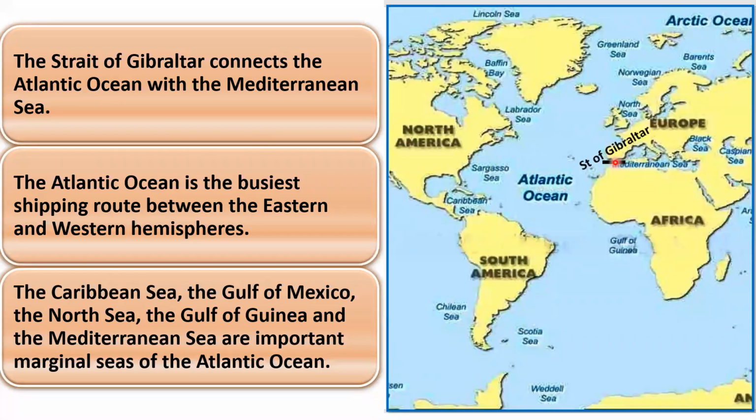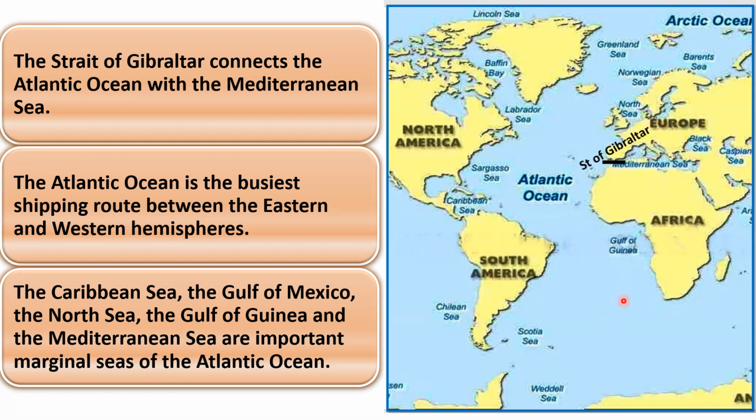The Strait of Gibraltar connects the Atlantic Ocean with the Mediterranean Sea. This is the Mediterranean Sea and this is the Atlantic Ocean. And the Atlantic Ocean is the busiest shipping route between the eastern and western hemispheres.